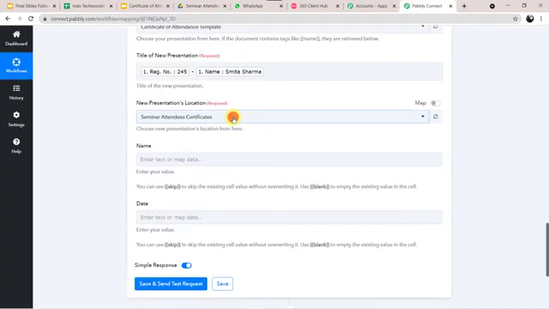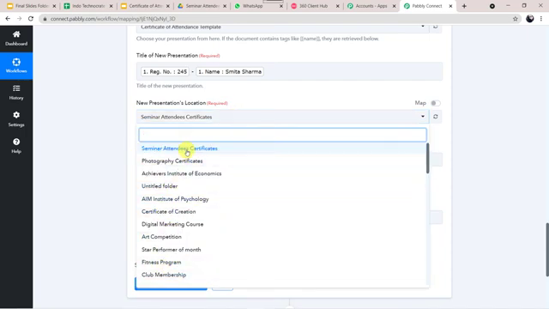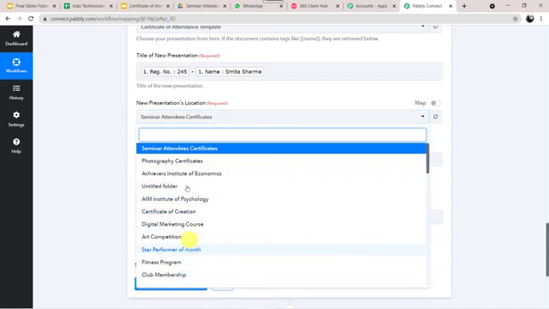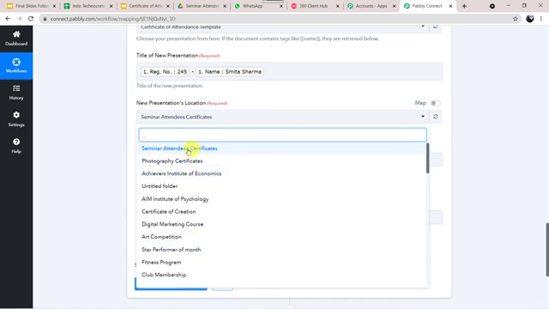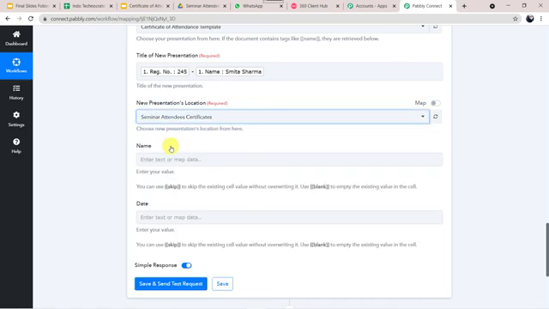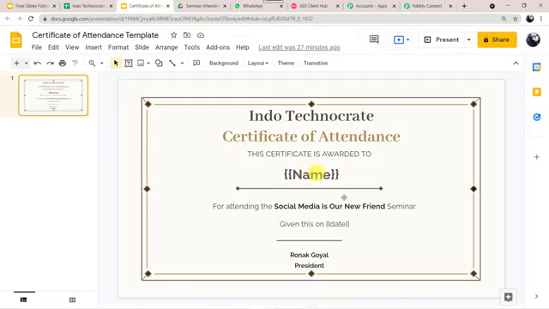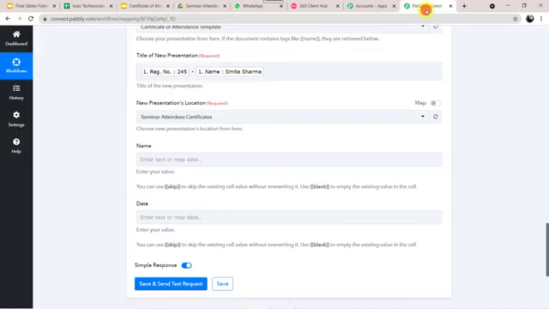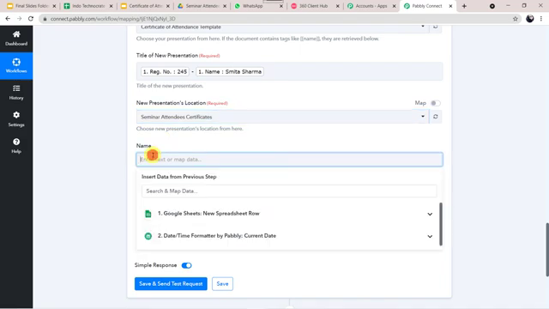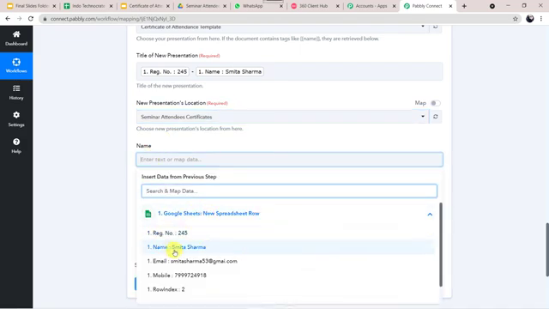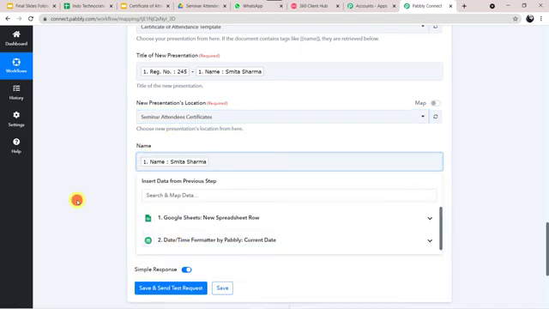So here also you can see all the folders which I have created in my Google Drive, they are fetched over here. Okay, I'll be selecting this one, Seminar Attendees Certificate. Now here we have to enter the values that need to be entered into the certificate, name and date. I'll show you the certificate once again, the name and the date. Okay, so the name would reflect as the name of the attendee, that is Smita Sharma, and the date